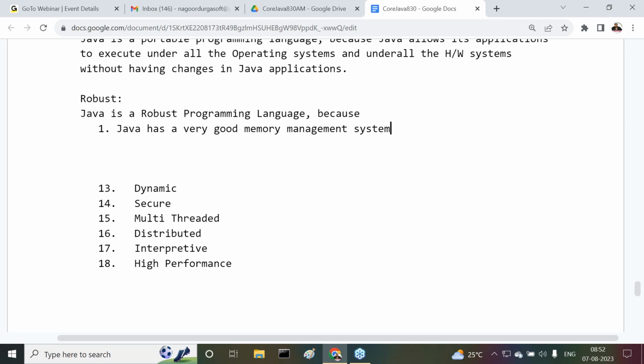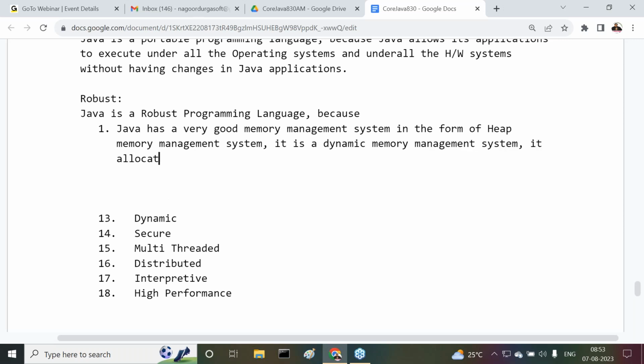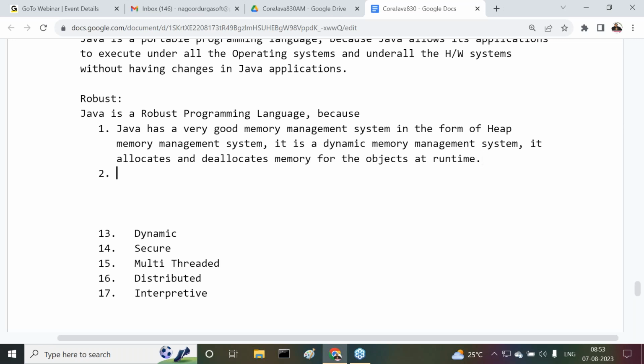Fine, sir. So Java has a very good memory management system in the form of heap memory management system. What is this heap memory management system? It is a dynamic memory management system. It allocates and deallocates memory for the objects at runtime. That's it. Because of this reason, we can conclude that Java has a very good memory management system. Due to this reason, we can conclude that Java is a robust programming language.